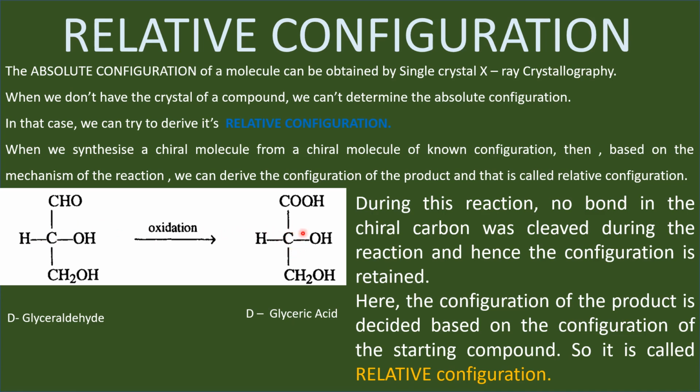Therefore, this chiral center or this compound is also assigned the configuration D. So here the configuration of this product is decided based on the configuration of the starting compound. Therefore, the configuration assigned in this way is called relative configuration.